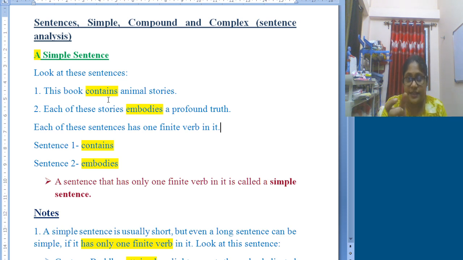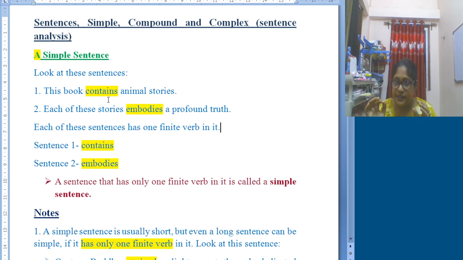Why? Because it has its object. The same is applicable for the second sentence, which says each of these stories embodies a profound truth. So contains and embodies, these two are finite verbs for both the sentences. So when a sentence has only one finite verb, it is called a simple sentence.